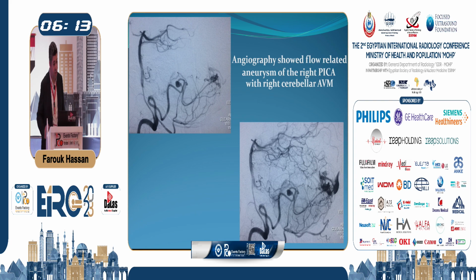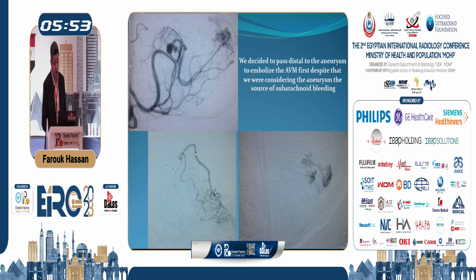And we did an angiogram, we found the AVM, and we found this flow-related aneurysm. And we knew that this aneurysm was the site of the bleeding, the origin of the bleeding. But in this case, I decided to do a fancy procedure and to occlude the AVM and the aneurysm in the same session, if it's possible to go distal to the aneurysm, reaching the AVM nidus by the microcatheter in a safe way. And it was possible.